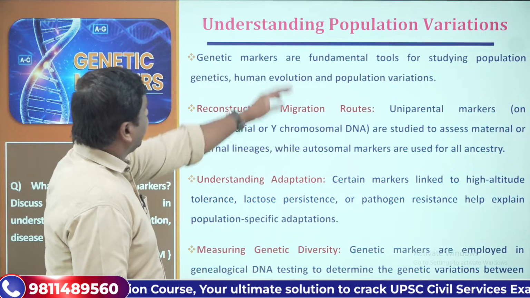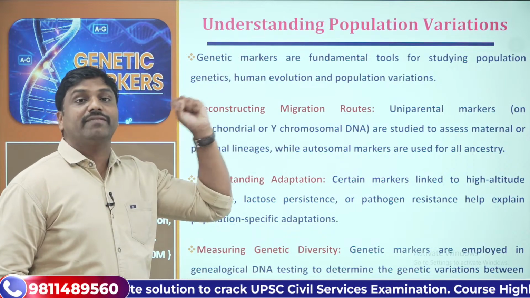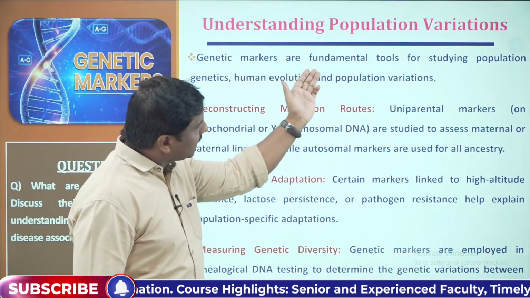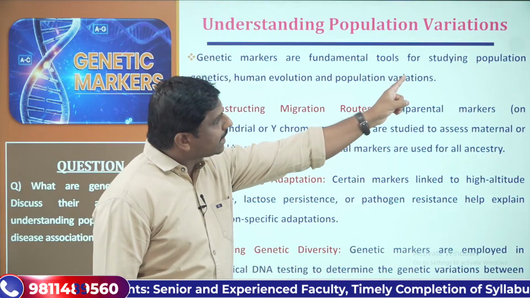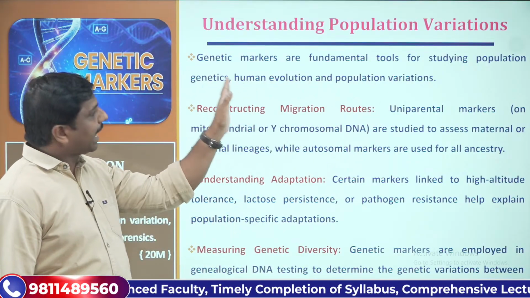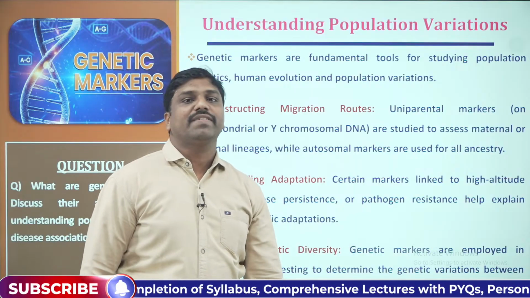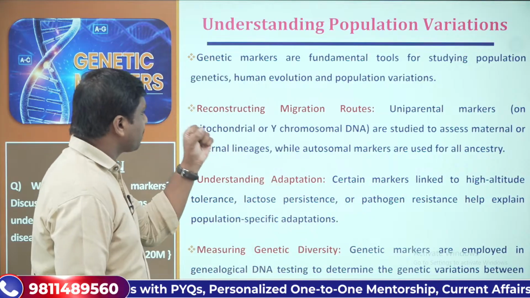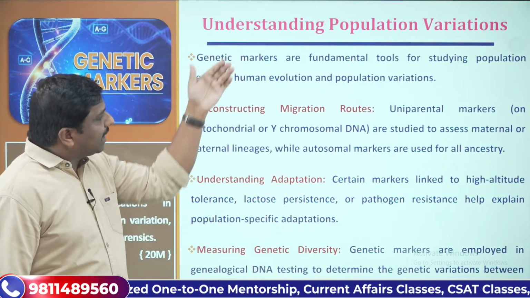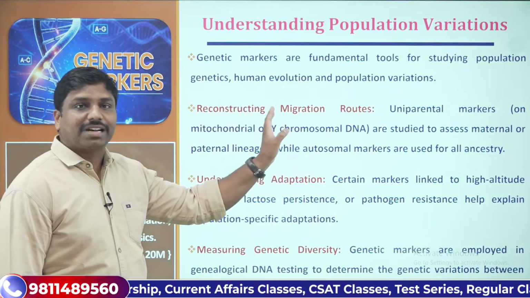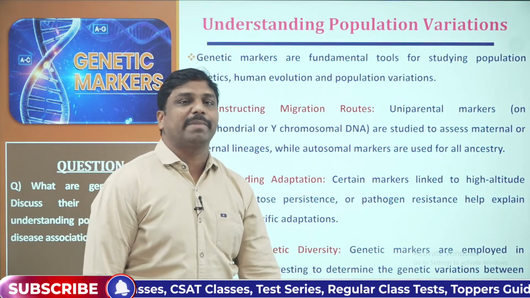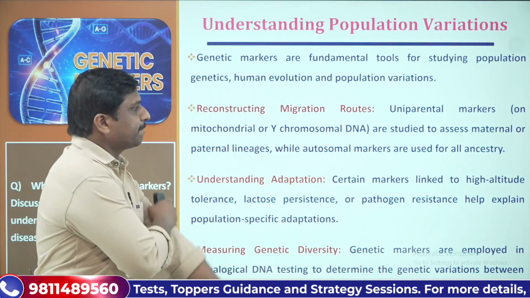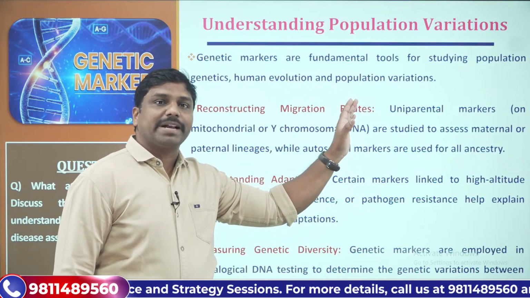Then what are the population variations? How will it be represented? Genetic markers are fundamental tools for studying population genetics, human evolution and population variation. How do genetic markers help in that process? First and foremost, genetic markers help in reconstructing the migration patterns and migration routes of the population.